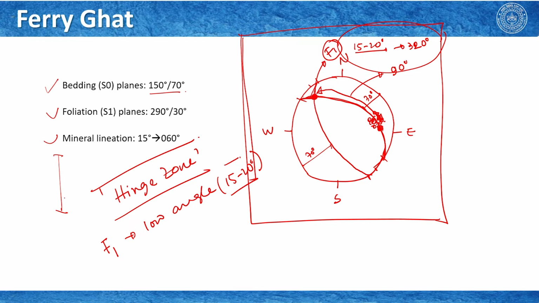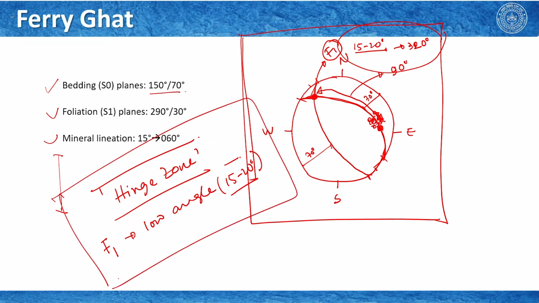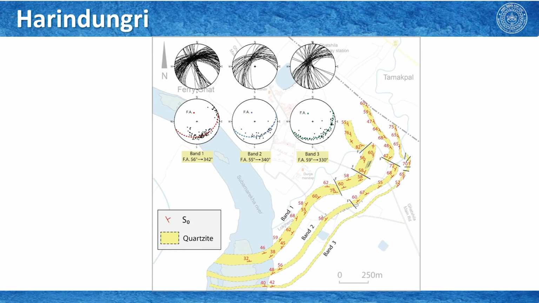Okay. Let us take these two pieces of information to the overall deformation of the Ghatshila region. And this is the map that we have prepared in this field course, and in these 3 sets of stereonet, this is the first set, second set and third set, these are the data of the 3 quartzite bands. And we more or less are convinced from this data that these 3 bands were deformed synthetically.